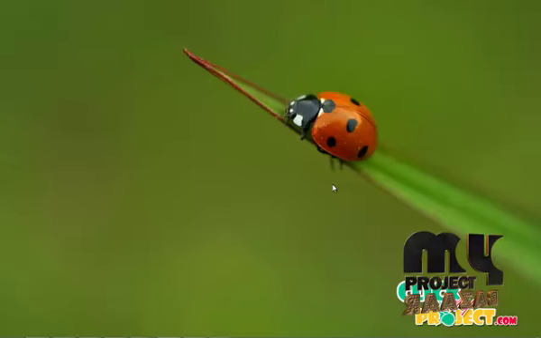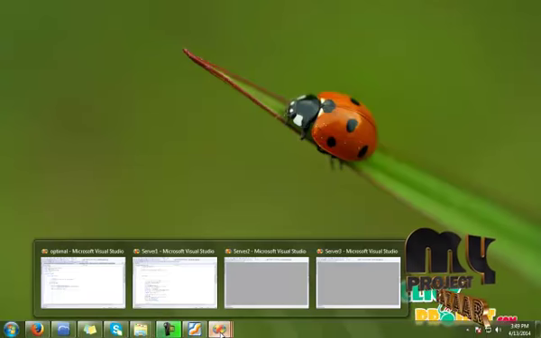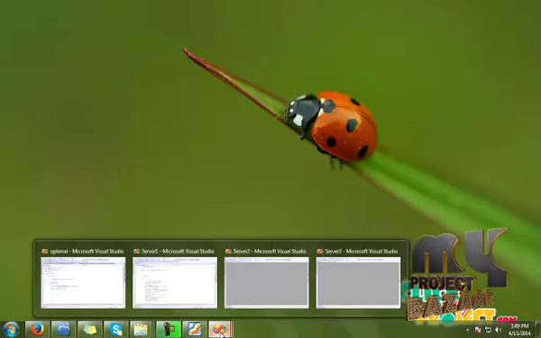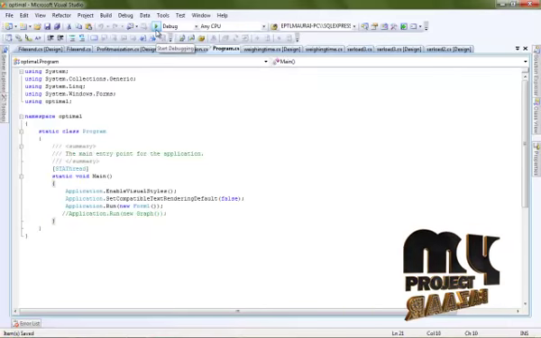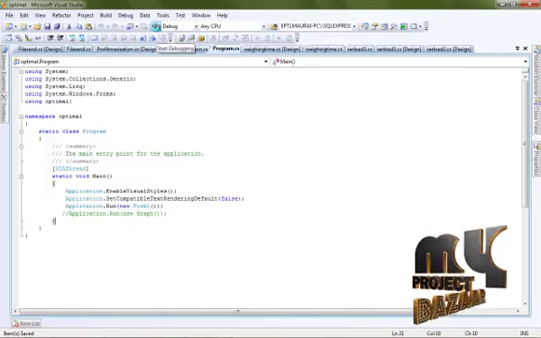Now execute my project. Our project has four applications. The first one is the optimal application. Please click the debug button or F5 and the project starts automatically.